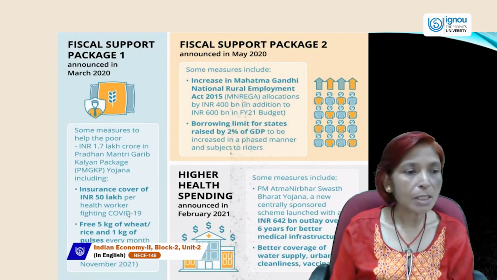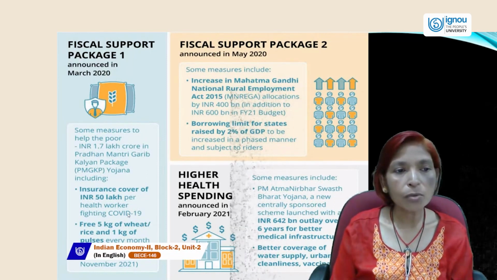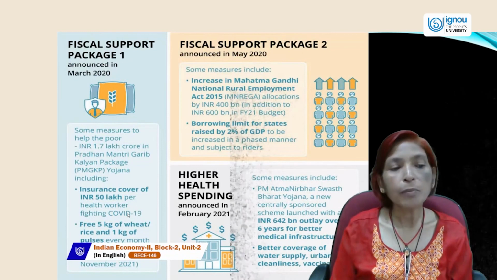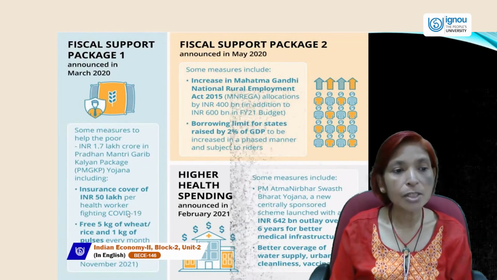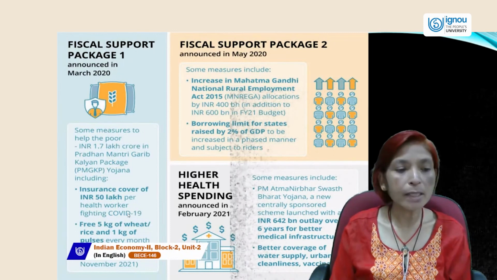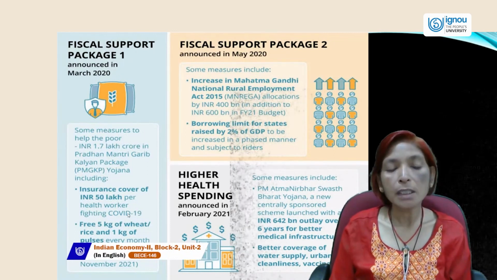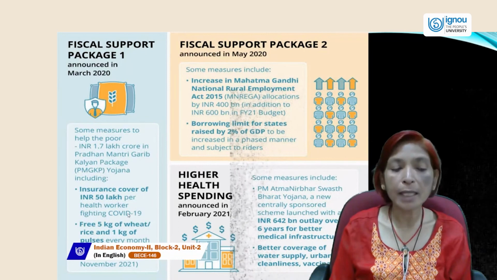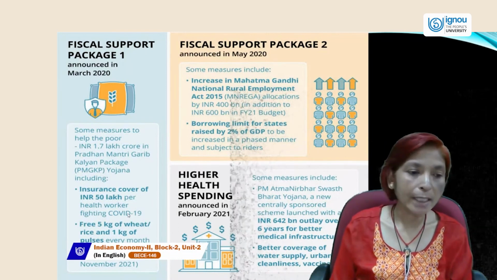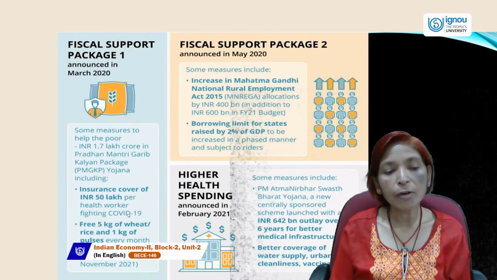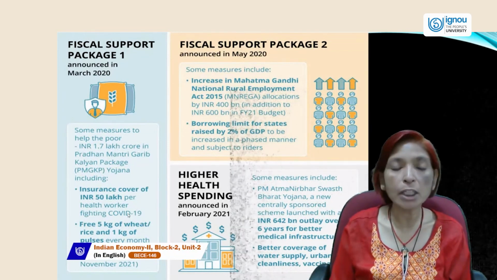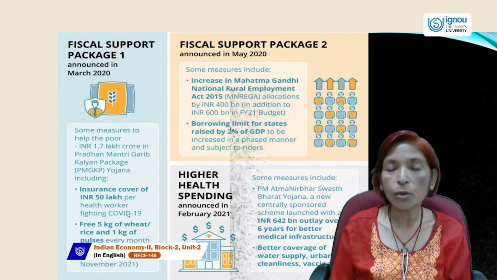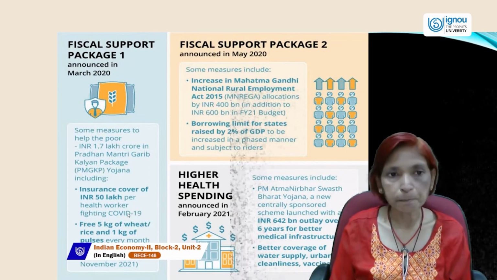The first package includes measures to help the poor: 1.7 lakh crore under the Pradhan Mantri Garib Kalyan Yojana, including insurance cover of 50 lakh rupees per health worker fighting COVID-19, and free 5 kilograms of wheat or rice and 1 kilogram of pulses every month for 80 crore people, extended to November 2021.